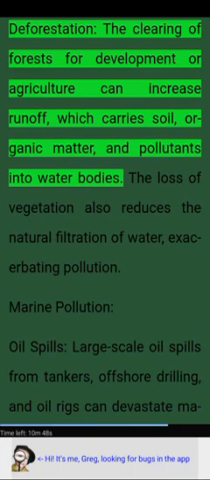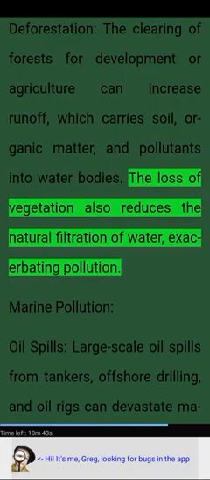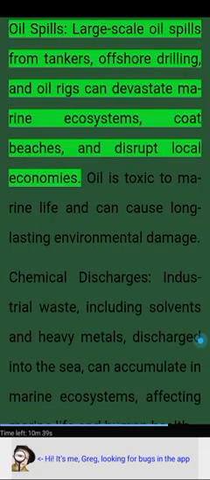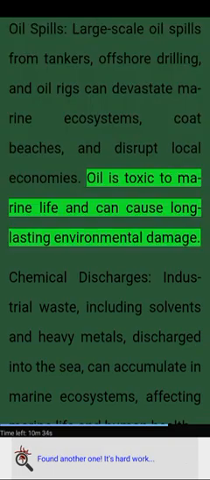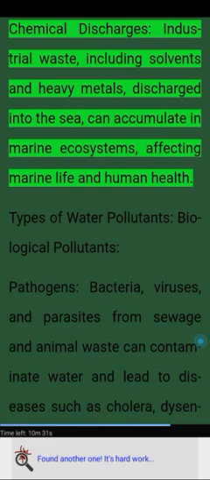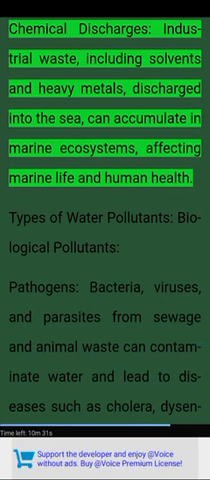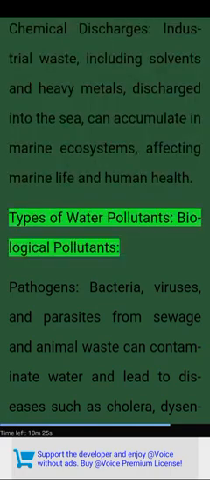Deforestation. The clearing of forests for development or agriculture can increase runoff, which carries soil, organic matter, and pollutants into water bodies. The loss of vegetation also reduces the natural filtration of water, exacerbating pollution. Marine pollution. Oil spills. Large-scale oil spills from tankers, offshore drilling, and oil rigs can devastate marine ecosystems, coat beaches, and disrupt local economies. Oil is toxic to marine life and can cause long-lasting environmental damage. Chemical discharges. Industrial waste, including solvents and heavy metals, discharged into the sea, can accumulate in marine ecosystems, affecting marine life and human health. Types of water pollutants.